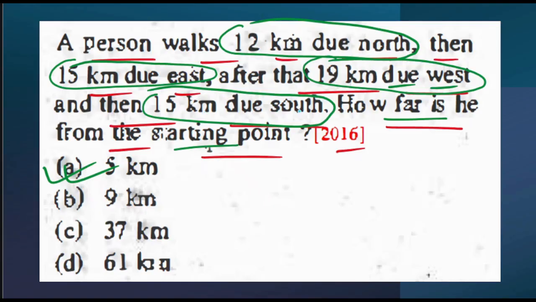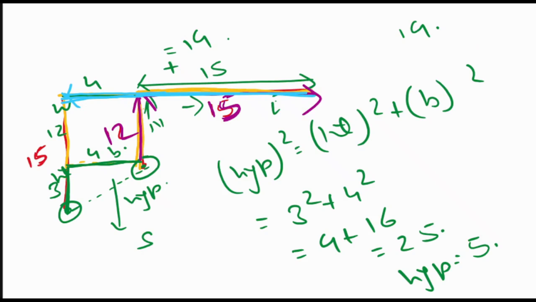Next, then 15 kilometers due south. So 15 kilometers due south means now he is going in this direction, and the distance is 15 kilometers. Now see, out of this 15 kilometers, this particular part is 12 kilometers because it is parallel to this one. Then the remaining distance of this is 3 kilometers. Now they are asking us to find this distance, which is nothing but the hypotenuse. We know this distance is 4 and this distance is 3. That's how we come to the conclusion that the distance at which he is now standing from the starting position is 5 kilometers.